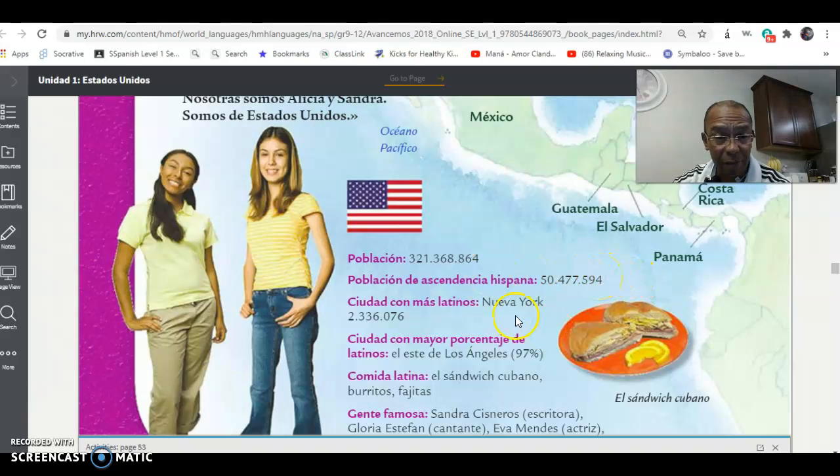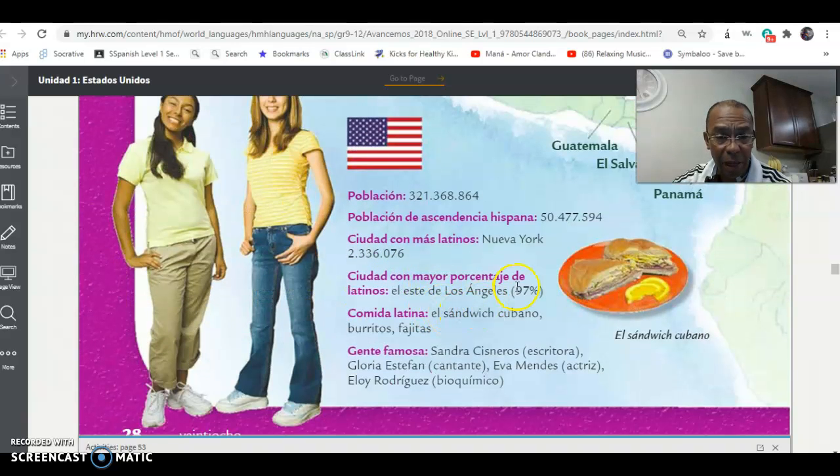That's a lot. The city with the most Hispanics in the United States is New York, with 2,336,000. Now, the percentage of Latinos in the United States, in Los Angeles, is about 97%. And some of the foods that we know that have been influenced in our culture from the Hispanic heritage could be something like el sándwich cubano, burritos or fajitas, and of course, tacos.